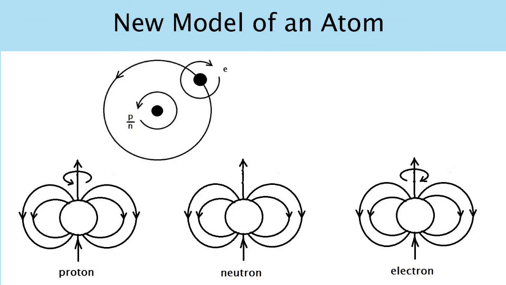New model of an atom. My new model of an atom forwards that the subatomic particles proton, neutron, and electron emit an energy field. The theory uses my charge theory so that the proton and its energy field spin in a counterclockwise direction, the neutron and its energy field do not spin, and the electron and its energy field spin in a clockwise direction. As will be discussed later, my new model of an atom explains most about the atom that the current established Schrödinger model cannot explain adequately.